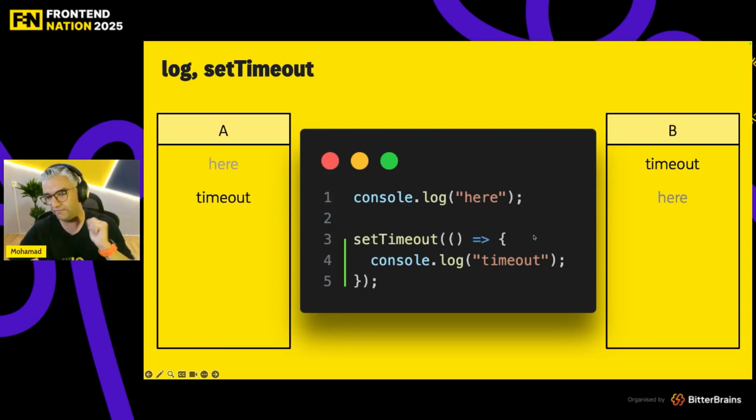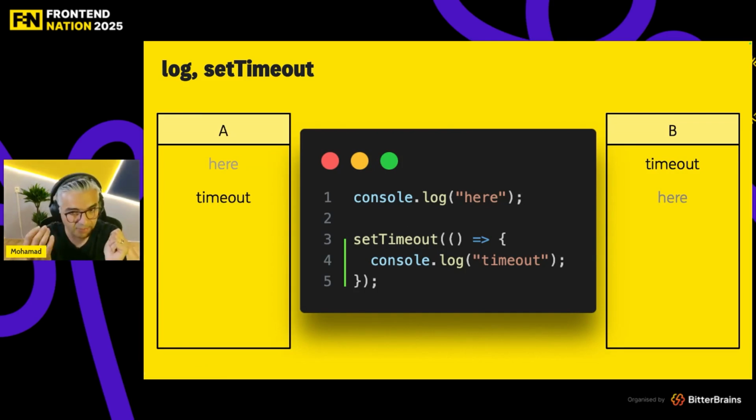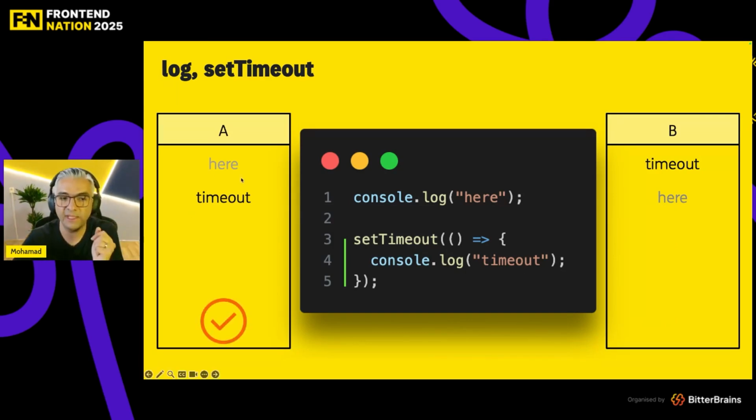Just imagine what JavaScript does. It is synchronous from the beginning. It goes to line 1, console log here. Okay, and then goes to line 3, registers my setTimeout. The timer has been installed in the web API. The web API waits for 0 milliseconds, which in reality, because of the CPU overhead and stuff, is around 4 milliseconds. And then it goes to the queue, then to the call stack and runs the function. We are going to get console log timeout. So the answer would be here, then timeout.